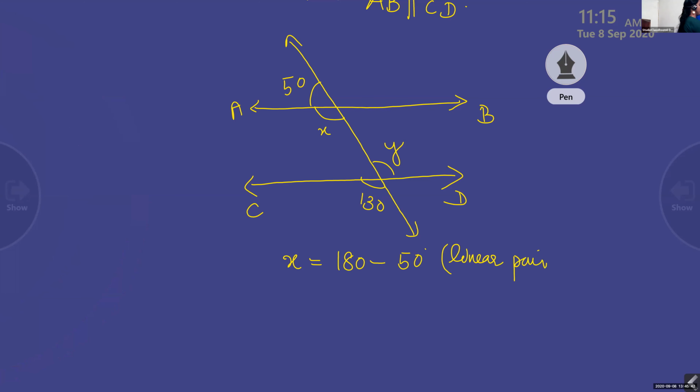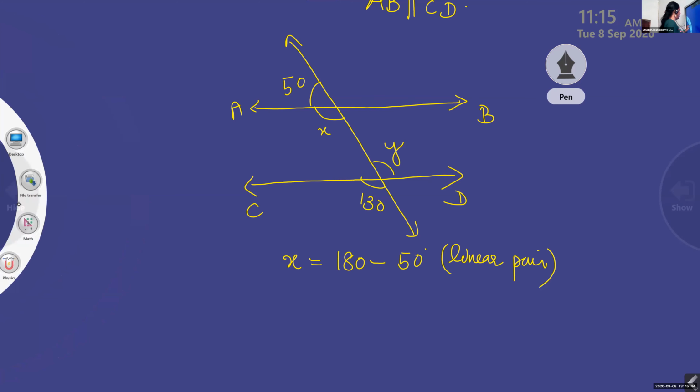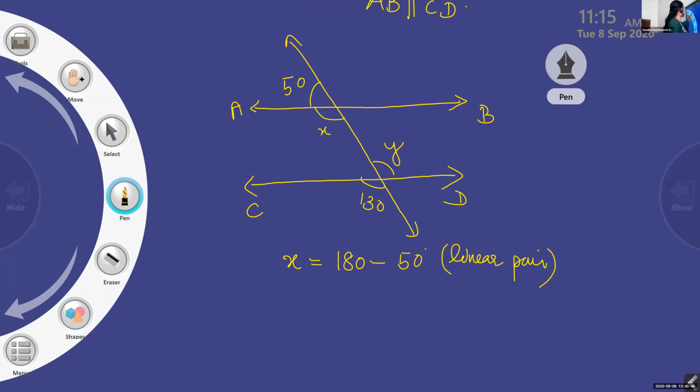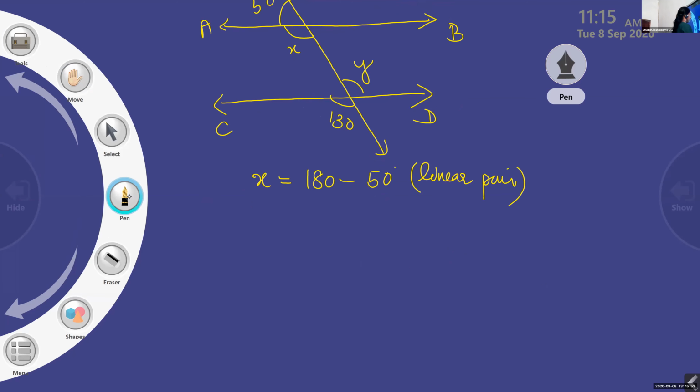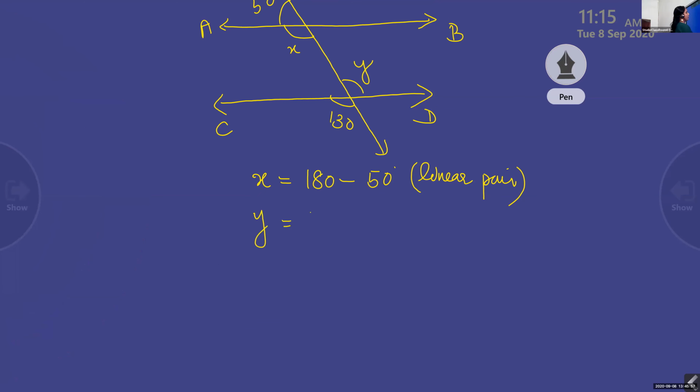Okay, fine. Now, how will you find Y? Y equal to 130 degrees. Reason? Vertically opposite angles.